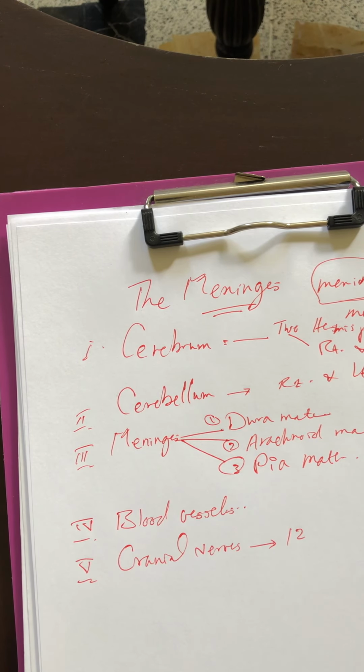So all these are contents of the cranial cavity. Another content is the cerebrospinal fluid.